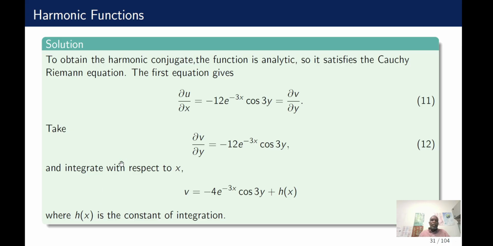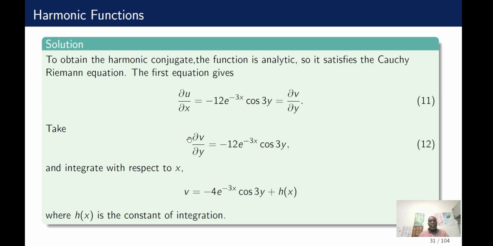To obtain the harmonic conjugate, we observe that the function is analytic, so it should satisfy the Cauchy-Riemann equations. The first Cauchy-Riemann equation says du/dx should be equal to dv/dy. Taking the right hand side, this connects u to v, and we want to find v.